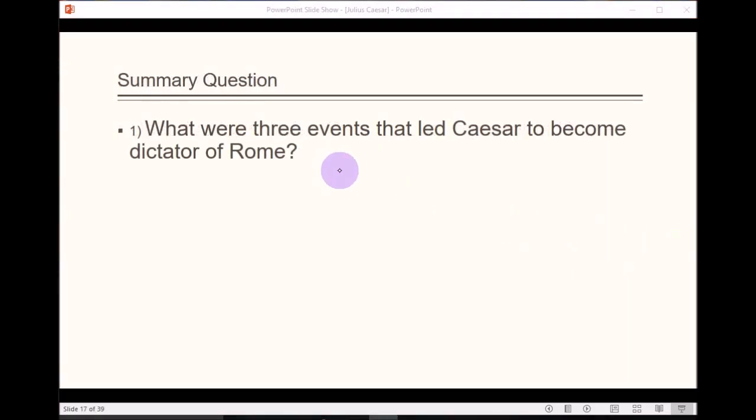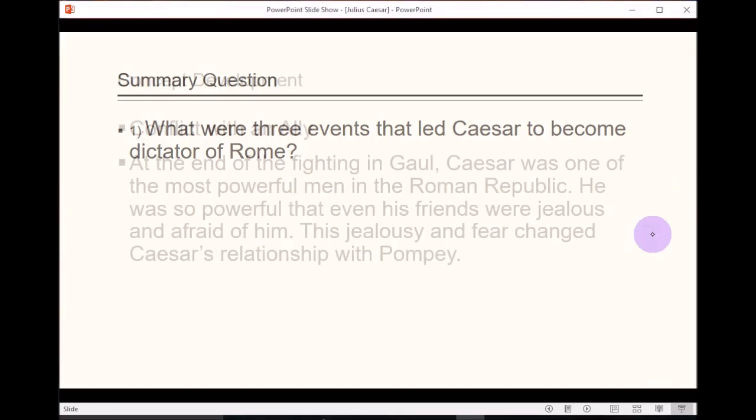Summary questions already done for you. You just need to underline. What were the 3 events that led Caesar to become dictator? That word dictator means sole ruler, or the only ruler, one ruler. That's all that means. All right, let's erase. Next one.